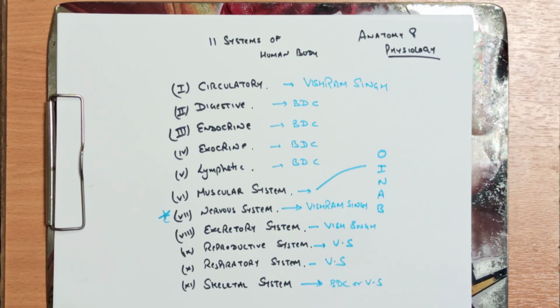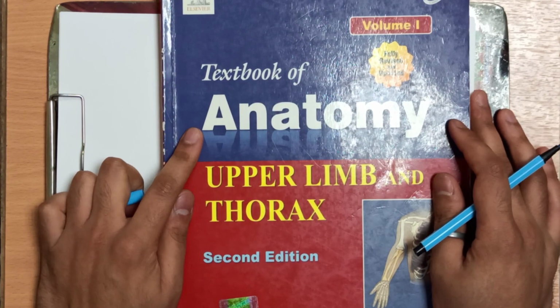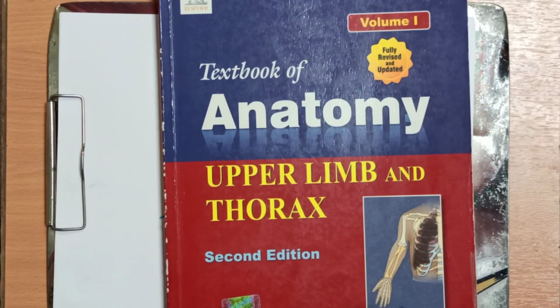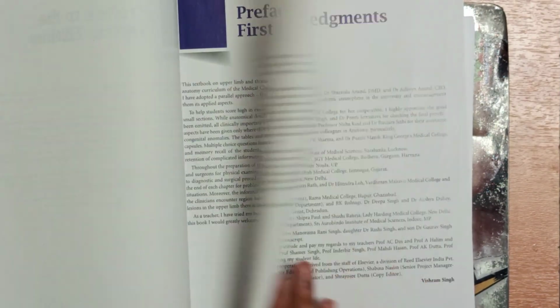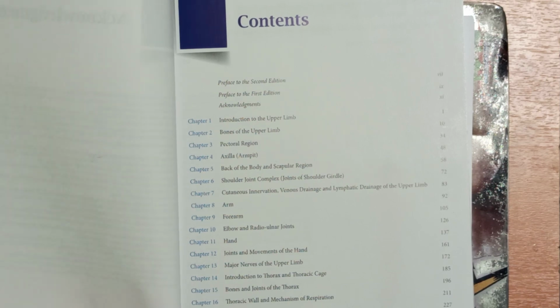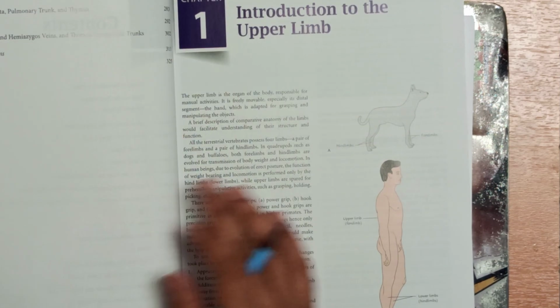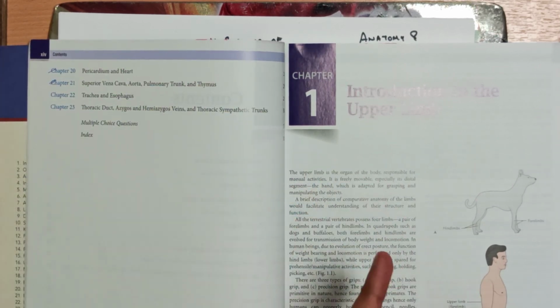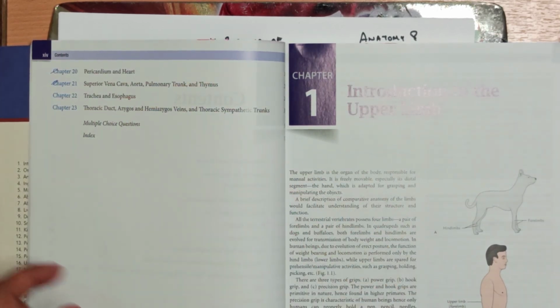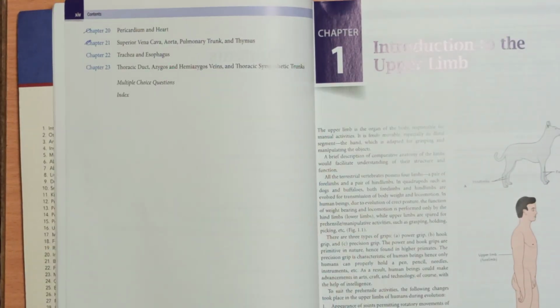Now let me show you Vishram Singh's cardiovascular, or circulatory, system book. This is the textbook of anatomy for upper limb and thorax. The author is Mr. Vishram Singh. Here you can see the three chapters: the mediastinum, the pericardium and heart, and the superior vena cava. As compared to BDC, the language is very easy.